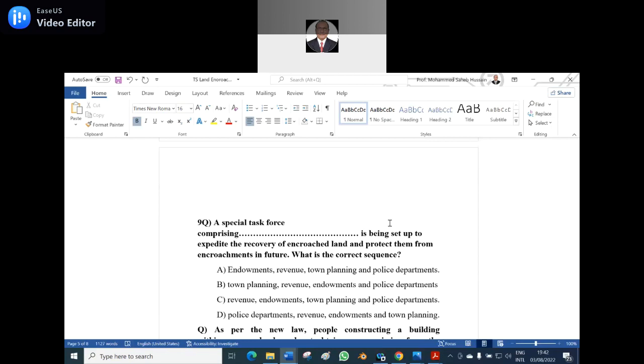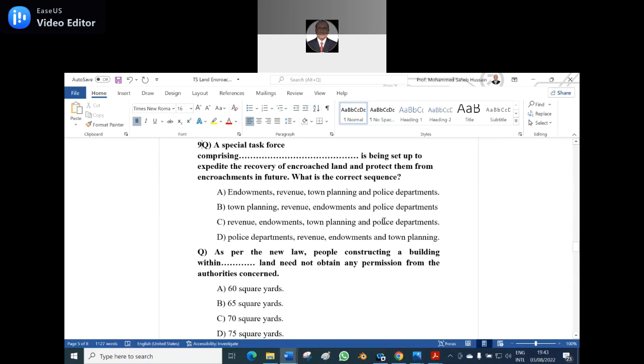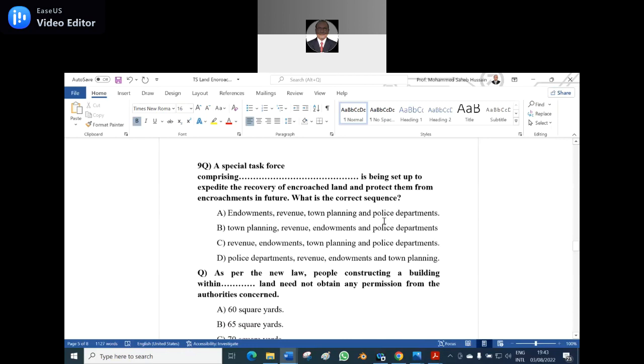Which is the right answer? Proper sequence. Option B, town planning, revenue, endowment and police department. Wrong. Option C is the right answer. Number 1, revenue. Number 2, endowment. Number 3, town planning. Number 4, police department. That is the right sequence. Now, the next question, the 10th question.